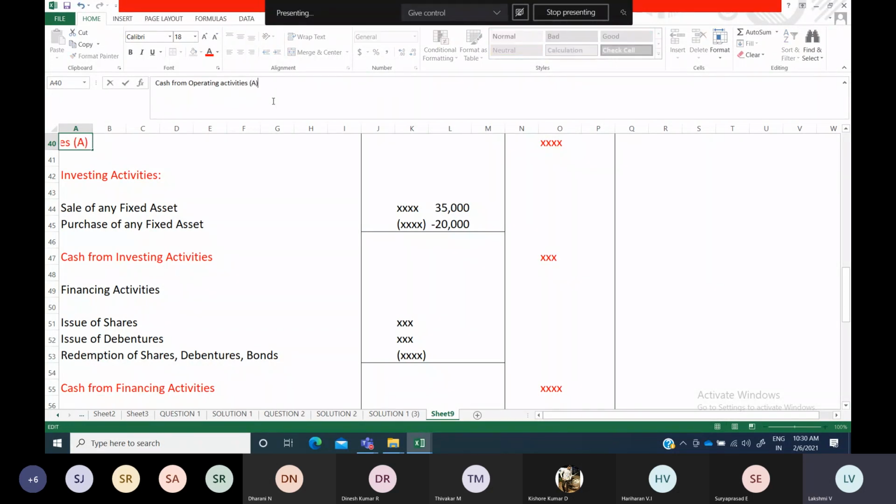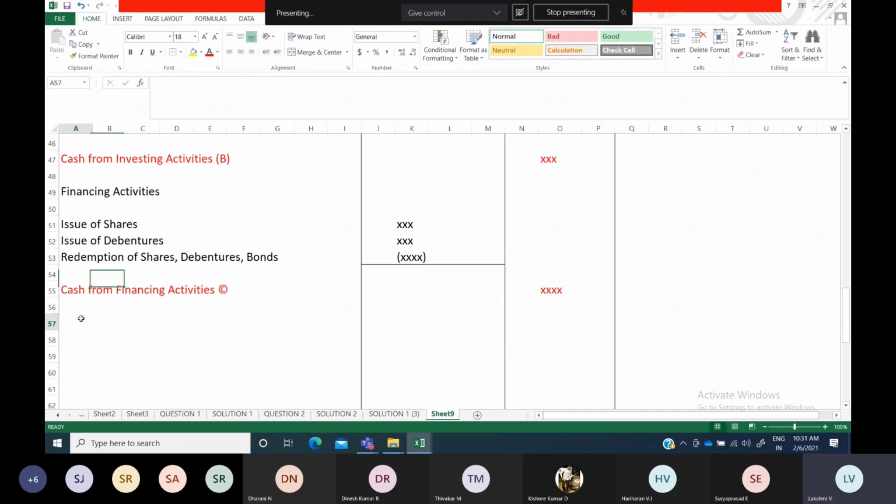For your reference only we are going to use here a. Okay, b, and then financing activities you can mention as c. Okay, now a, b, c, all these three put together only you are going to arrive at the result that is known as net cash and cash equivalents. Okay, now a plus b plus c you are getting this amount.